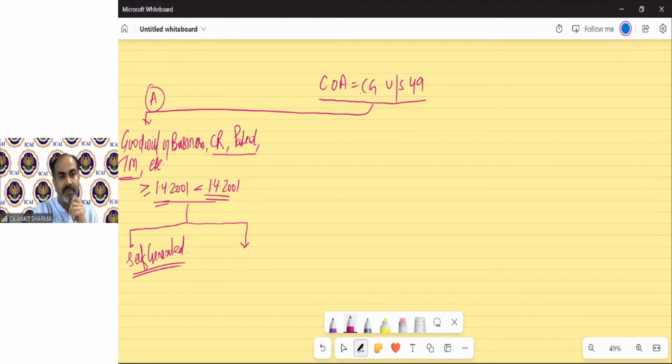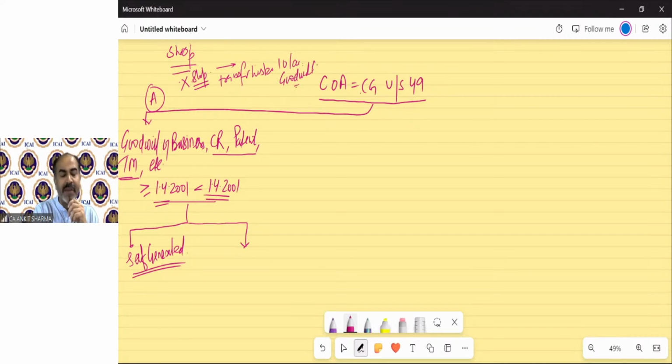For example, there is a shop which has been started by Mr. X, and it's a very famous shop of that area. Now Mr. X transfers his business and charges 10 lakh rupees for goodwill, for the brand name of the shop.